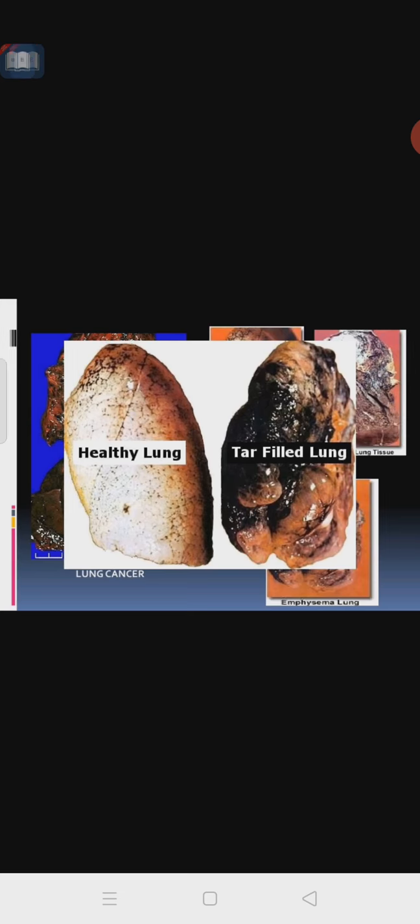Then this we call a healthy lung, and this one we call the tar-filled lung. Actually, how a healthy lung looks and how the diseased lung looks. So these are the different pictures. If the disease occurs, the lung structure will be totally different here. Understood? So this is regarding the lungs. Next, we have to study the trachea. Okay, thank you.